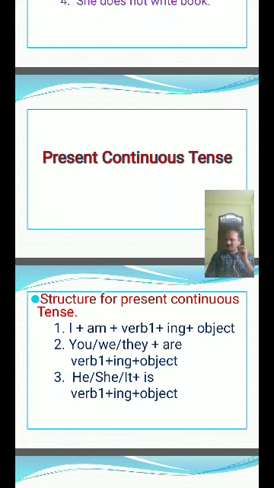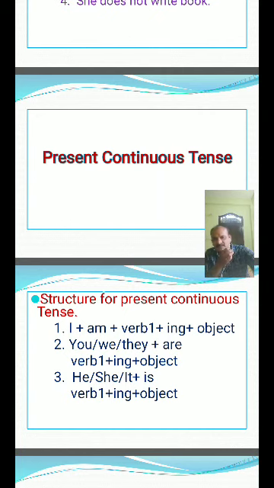So simply, subject plus am, are or is plus verb ing form plus object. This structure is also for positive sentences, with no deviations. Actions are continuous, going on, progressive.